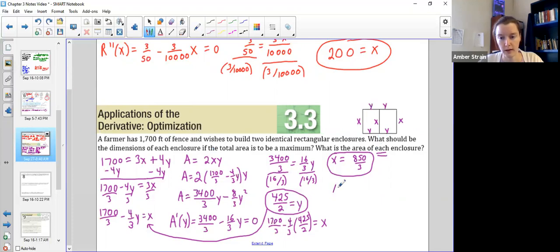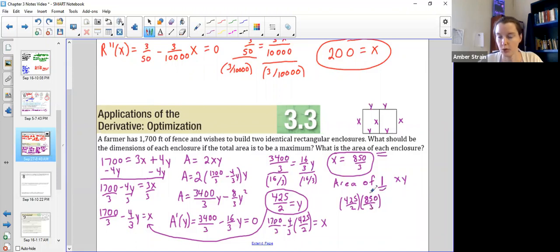So for area of 1, let me write it out here. Not of both, but area of one of them, I would do just x times y. So I would take just the 425 halves times the 850 thirds.